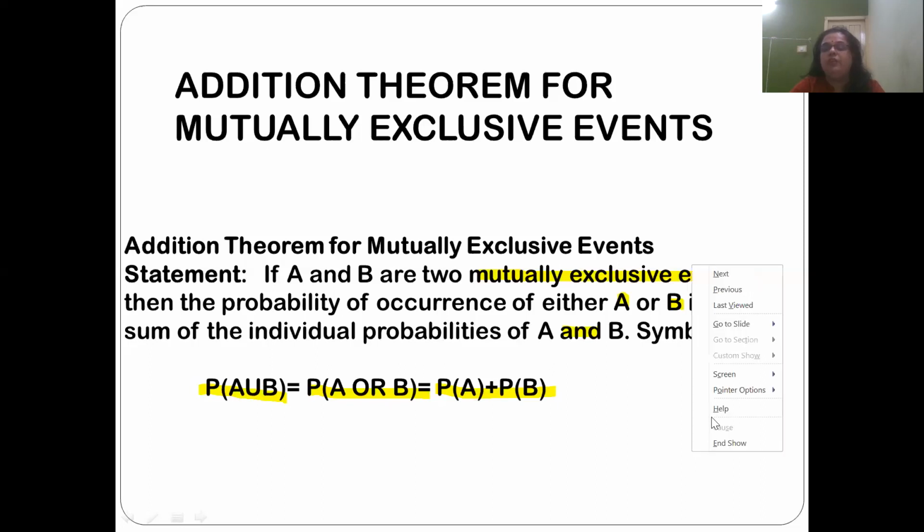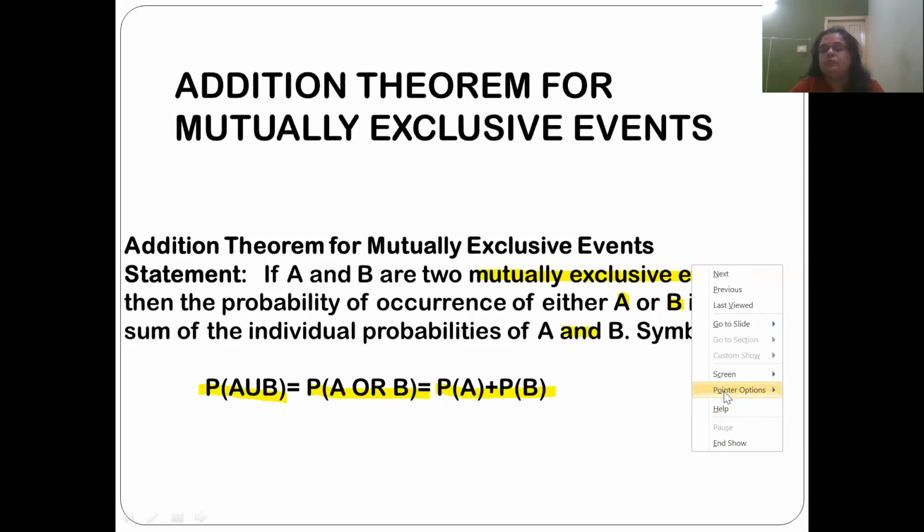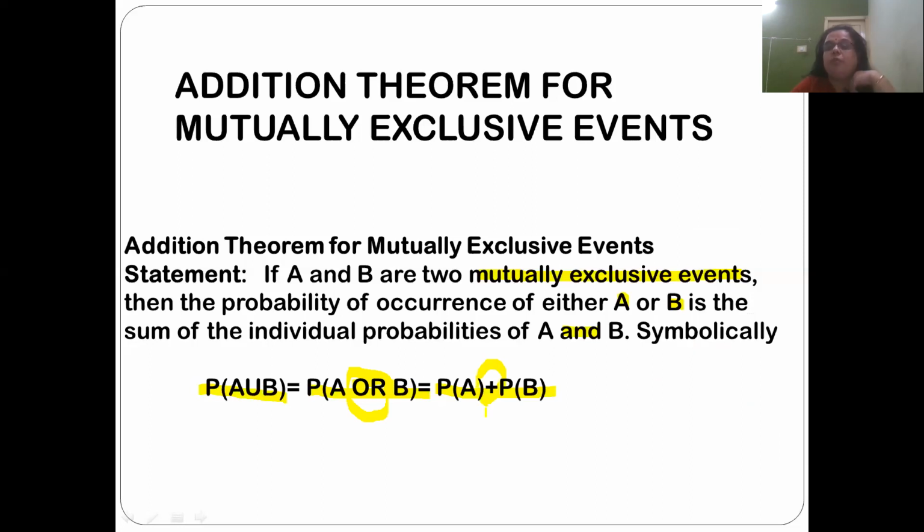Please remember, friends, that whenever there is an OR operator, P of A or B, it is P of A plus P of B. You always have to remember that so that you don't make a mistake in solving the problems.